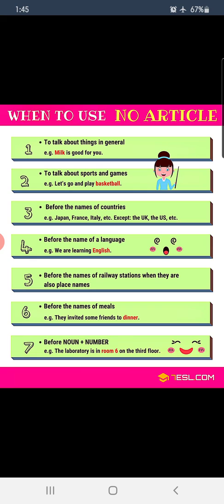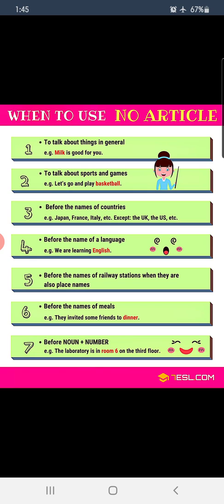To talk about sports and games, like let's go and play basketball, let's go and play cricket, okay, if you say let's go and play the cricket, do you think it is sounding correct? No. But we are talking about a particular thing, so we cannot use a and with it, and the is also not used with sports and games, so no article at all.